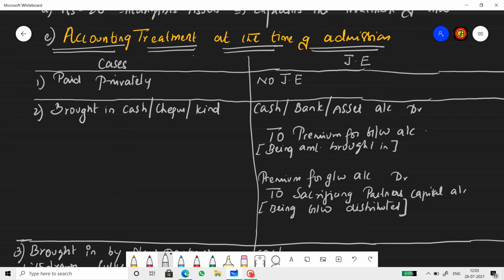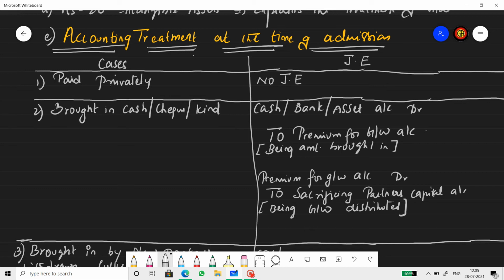So at the time of admission of a new partner, the new partner who acquires a share in the future profit from the existing partners should compensate the sacrificing partners. So when a new partner is admitted, the old partners will sacrifice their share for the purpose of admission of a new partner.